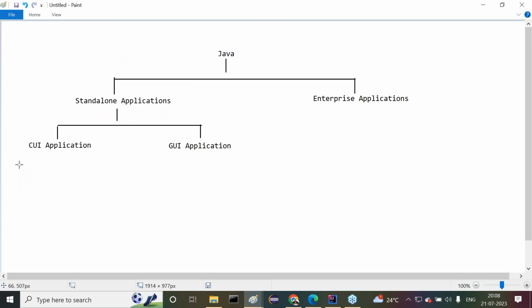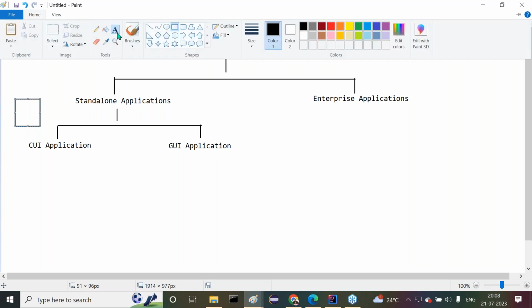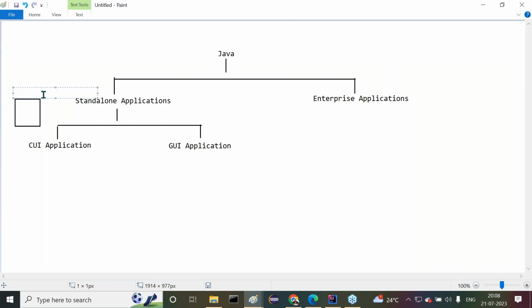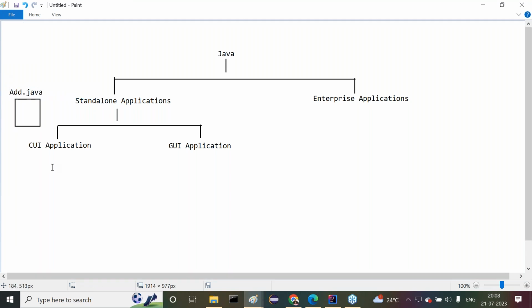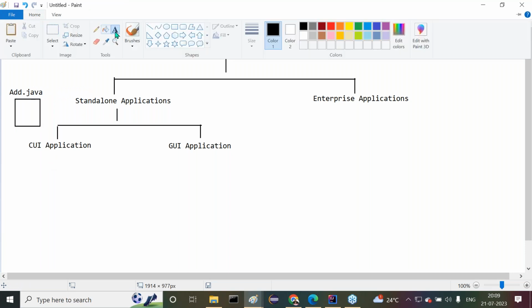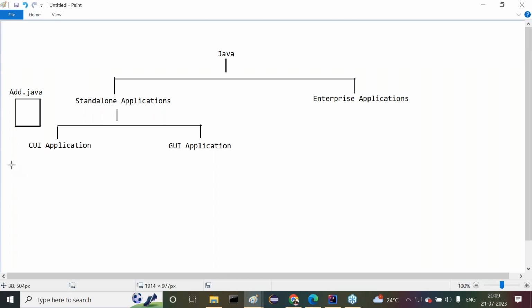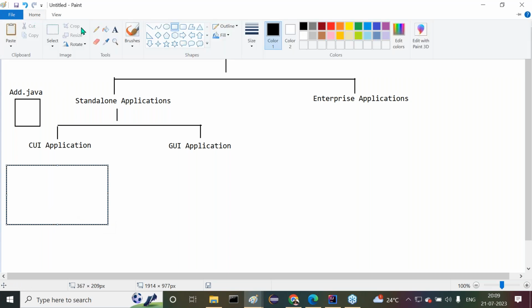Say, for example, I prepared a Java program. That file name is add.java. When I prepare this add.java program, I need to compile and execute it. To compile and execute this program, first of all, we have to open the command prompt. Definitely we have to open the command prompt.